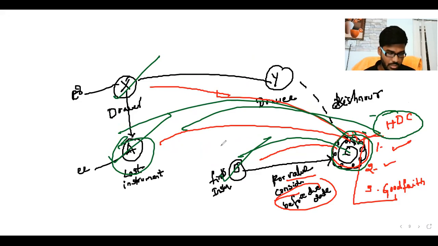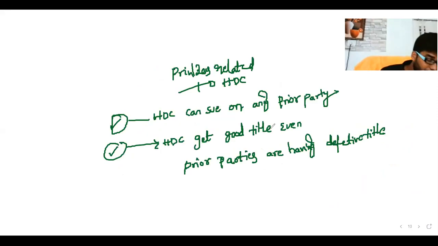Nemo dat quod non habet means whatever title you have, you can transfer the same title to the other party. If B has a defective title, then B can transfer only a defective title. But it is not like that for a holder in due course. Even though the prior party has a defective title, the holder in due course gets a good title. This is another advantage given to the holder in due course. Clear?